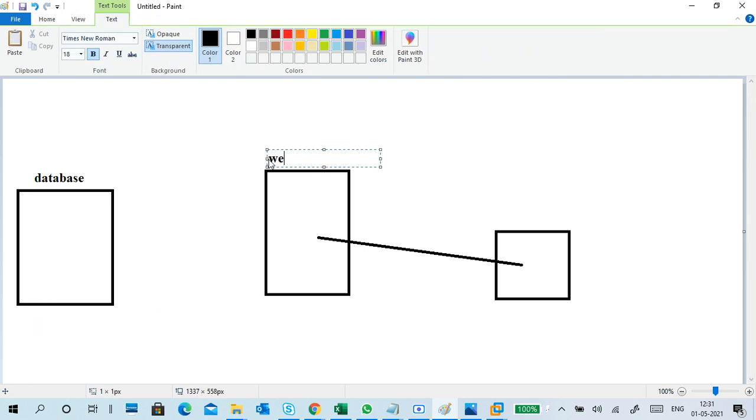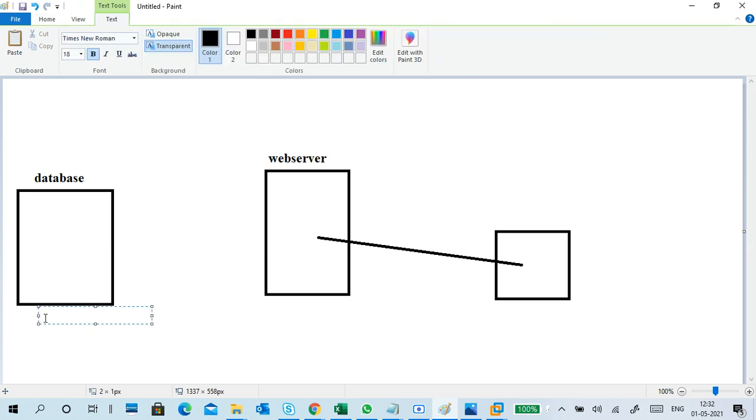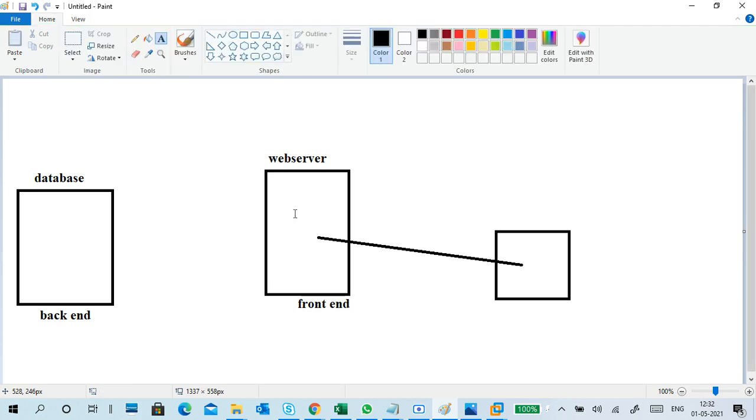This is a web server, and this is the backend. This is the front end. What are the different types of databases? MySQL, Oracle SQL, or MS SQL. What you use in databases comes under backend technologies.